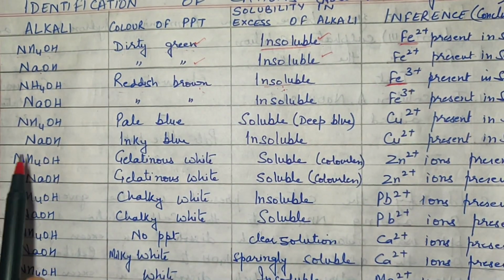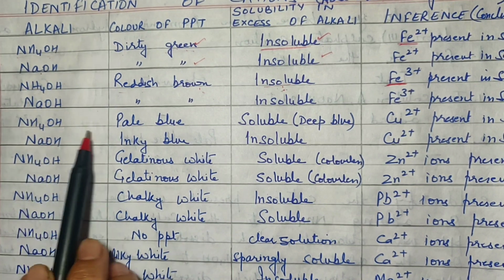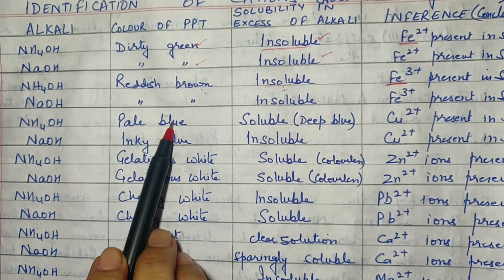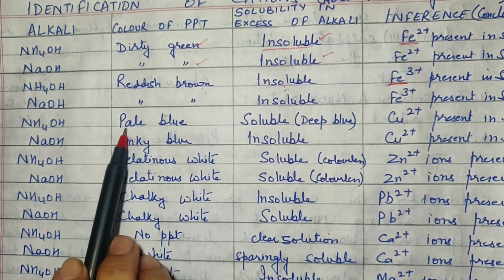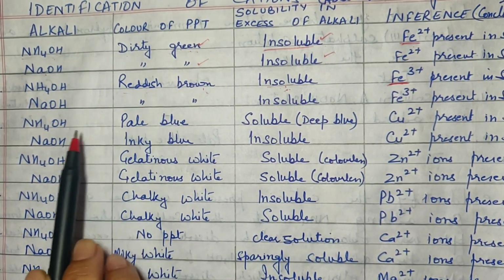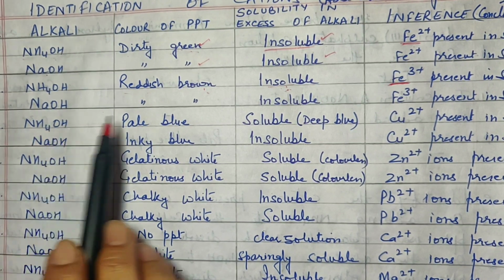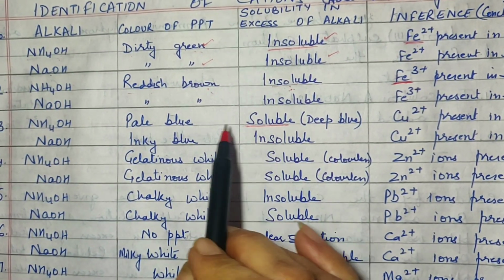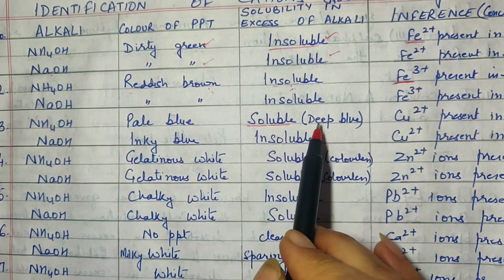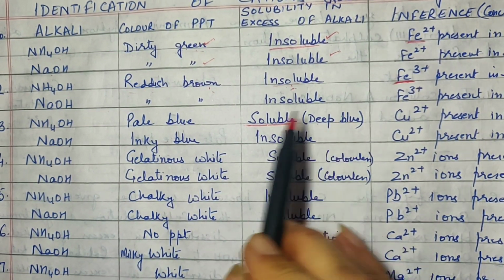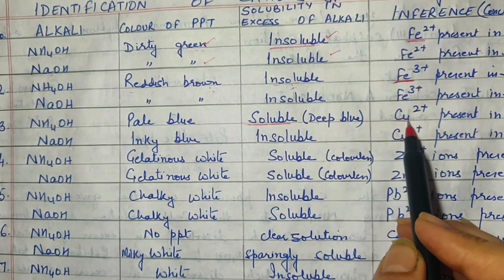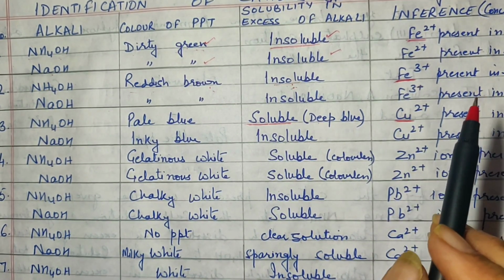Now the next one. On the addition of ammonium hydroxide, if you obtain a pale blue color, a blue color with a tinge of yellowishness to it, known as a pale blue color, and then you add excess of ammonium hydroxide to it, this precipitate gets dissolved. I have written soluble. So the precipitate gets dissolved and the solution becomes deep blue in color. So if this is the observation, your inference will be that the salt contains copper ions in it.